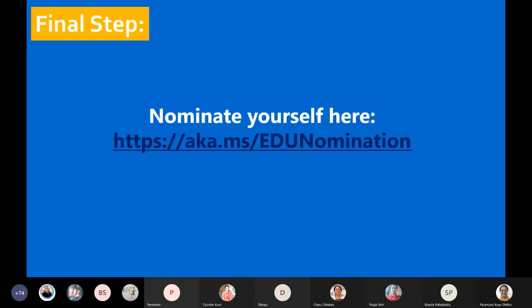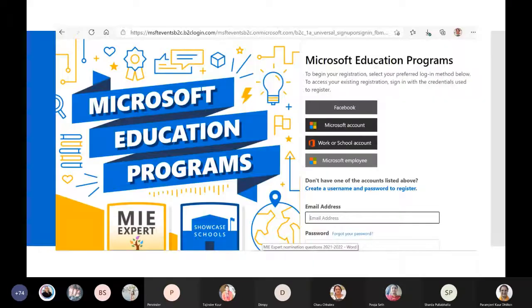So next and the final step is the link, which is again here. We can click onto this link and then visit the very first page which we showed you. We land on there, and when we click onto this page, all these options come to us. We can log in through our Facebook ID, Microsoft account, work or school account, and if you are a Microsoft employee. So these are 4 options given to us when we click onto that link.